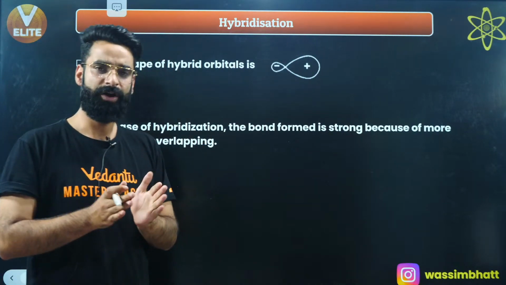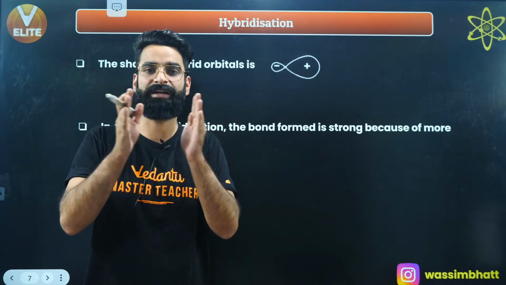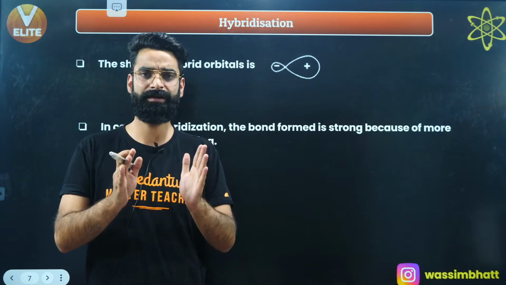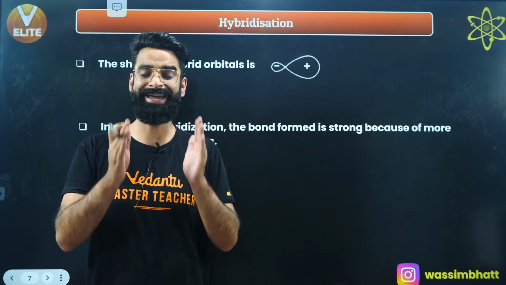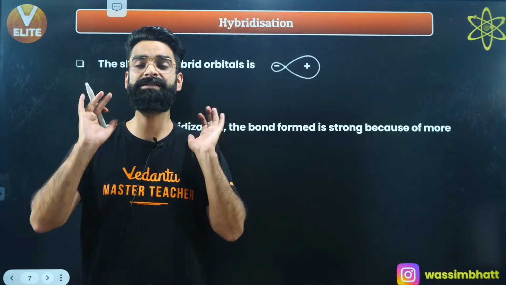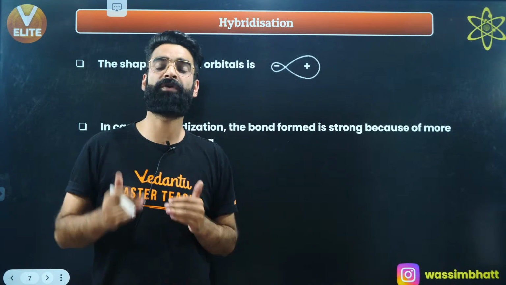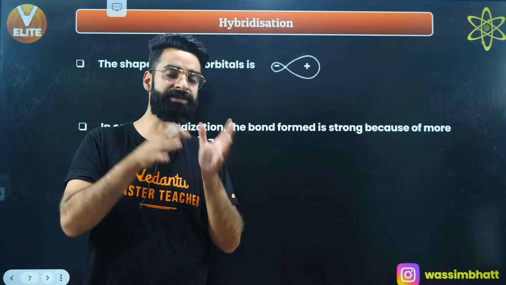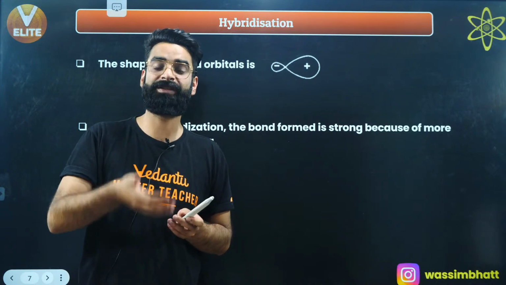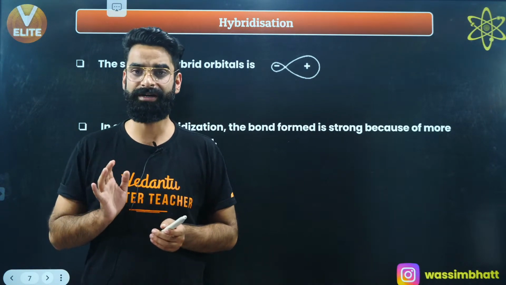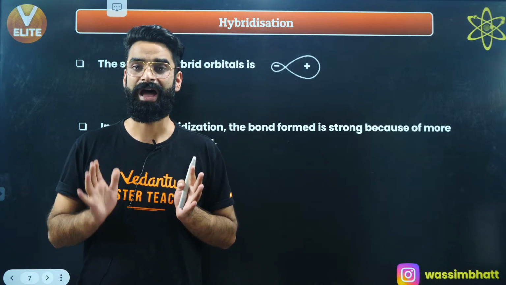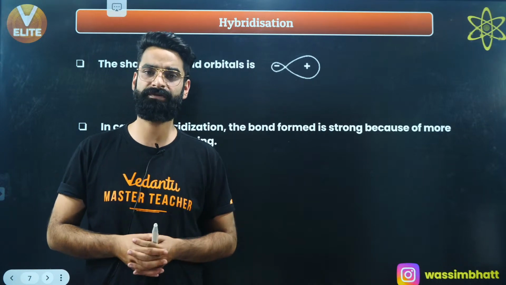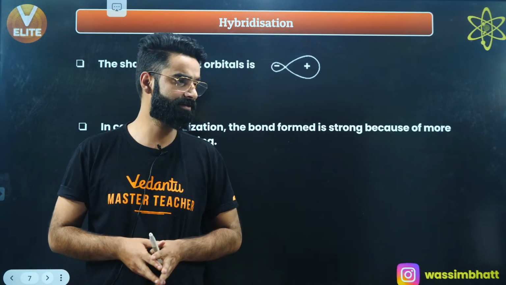Whenever there is going to be bond formation between two atoms, first the atoms will undergo hybridization. In the atoms, the orbitals will start intermixing and lead to the formation of hybrid orbitals. Once the hybrid orbitals are formed, they are going to overlap with the orbitals of the other atoms. They start the overlapping afterwards, and due to the overlapping, definitely we know bonds are formed, sigma bonds are formed.